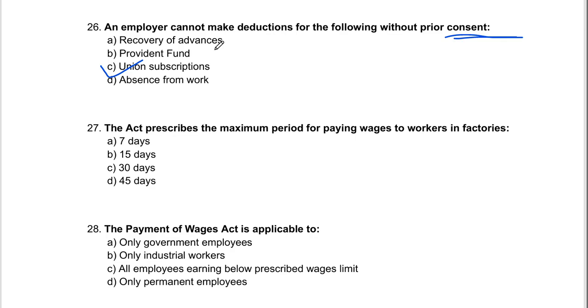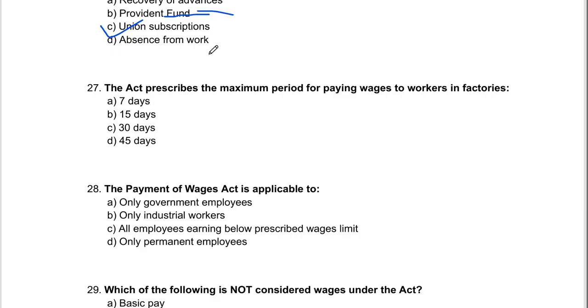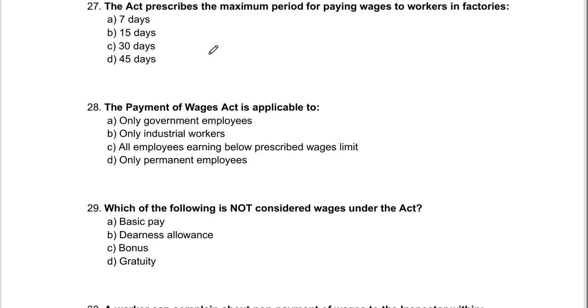If their advances they have taken, you can deduct. Provident fund, it is very much lawful. For provident fund, it is very much lawful under this Employee Provident Fund and Miscellaneous Provisions Act that you can deduct a certain amount of money from the employee. Now come to question number 27.